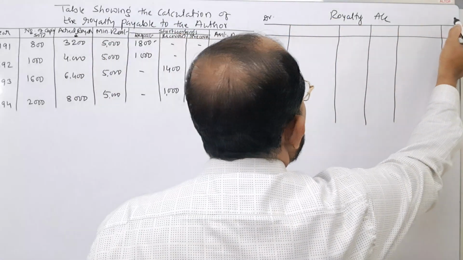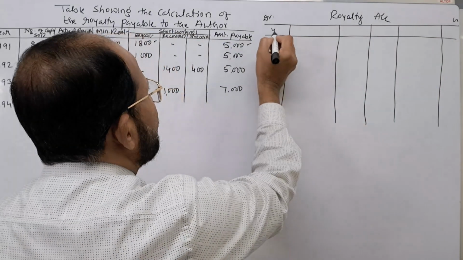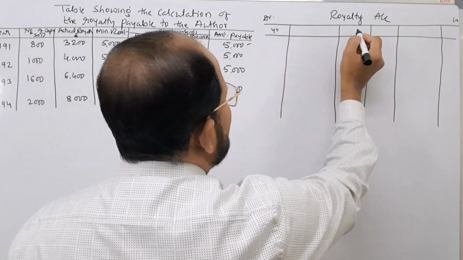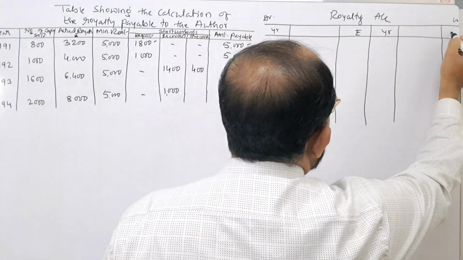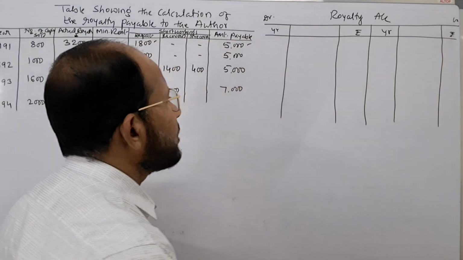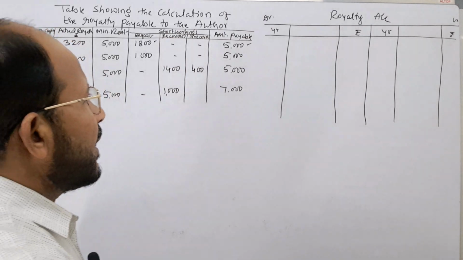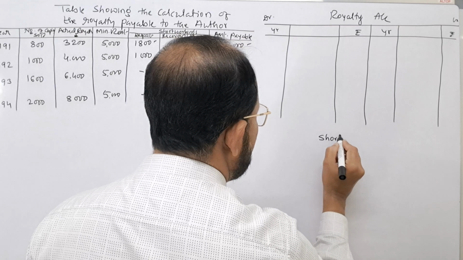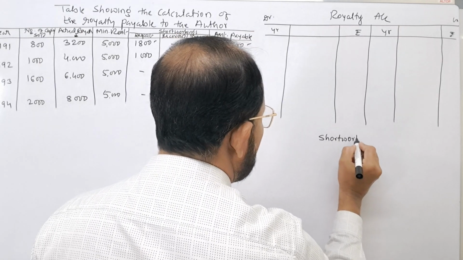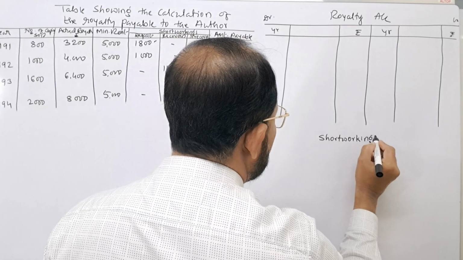Royalty account. First column year, next particulars, amount in rupees. Next year also you write year, particulars, and amount in rupees. Next one is we prepare short workings account. Short workings account.